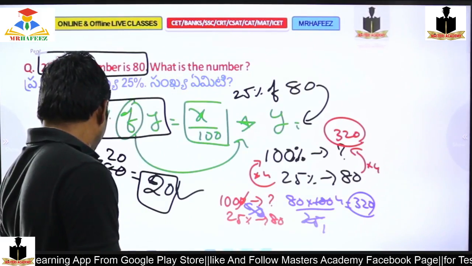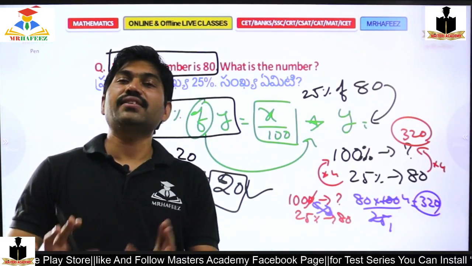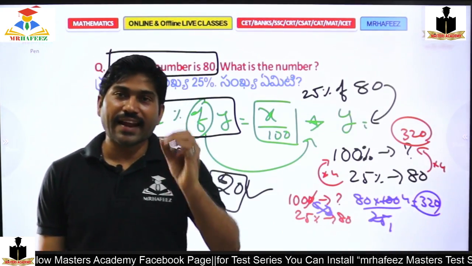It's just very simple. 25 chocolates cost 80 rupees. What do 100 chocolates cost?